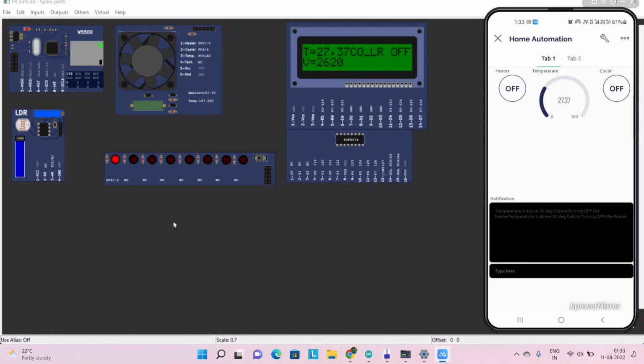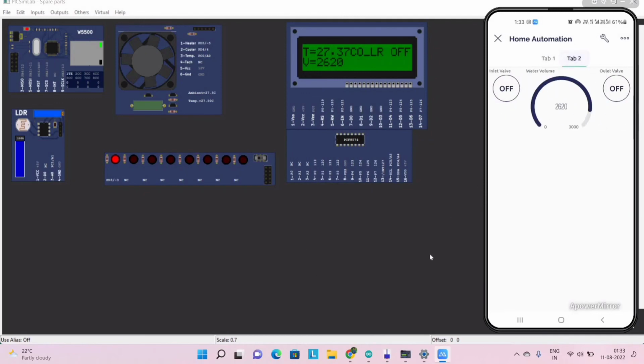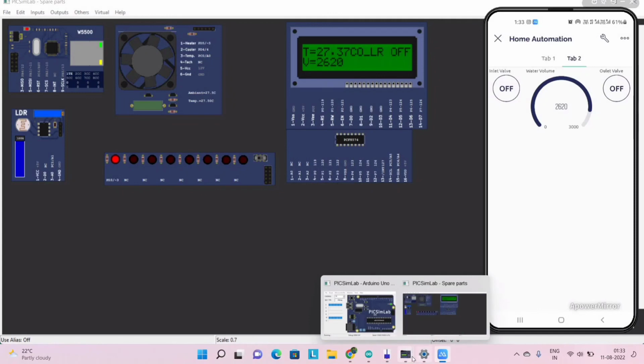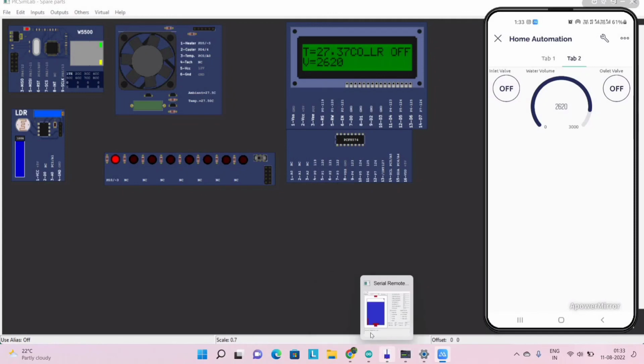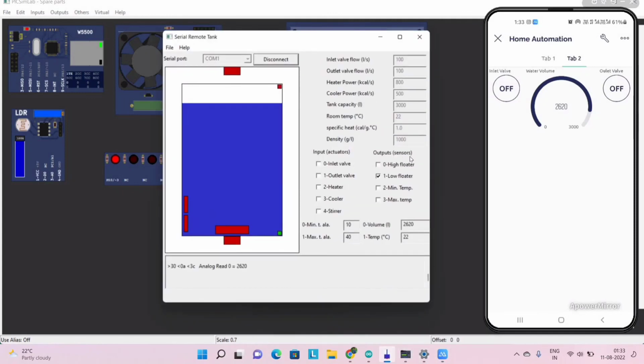Now we can go to tab 2. Here is tab 2 for the control of the water volume. So we can just open the serial tank. Now we can first of all turn on the outlet valve. So all the water from the tank starts decreasing and going out of the tank.